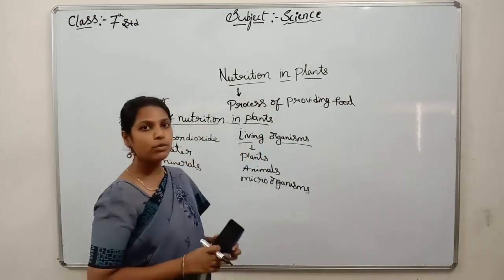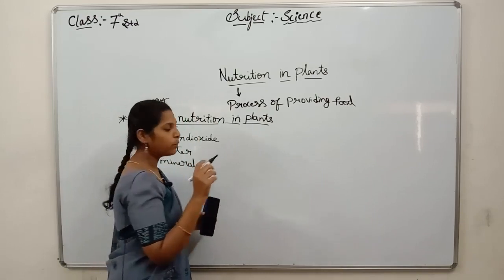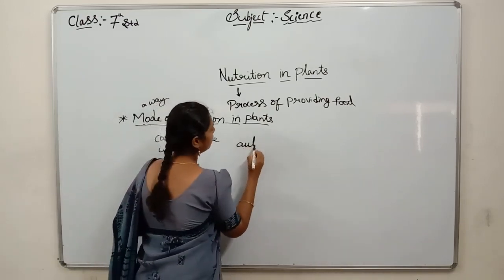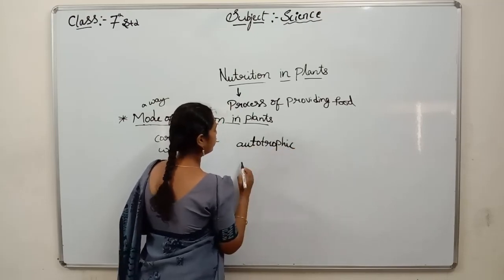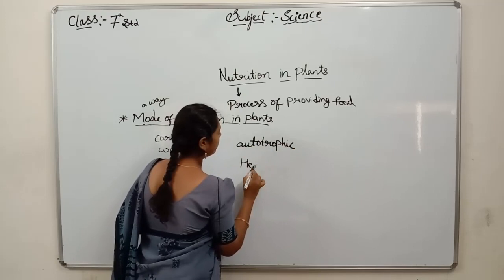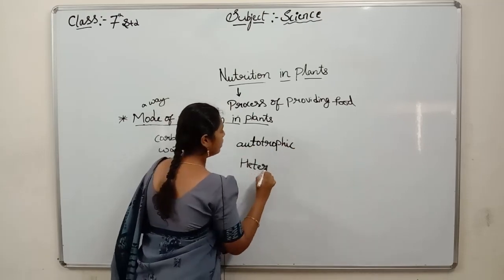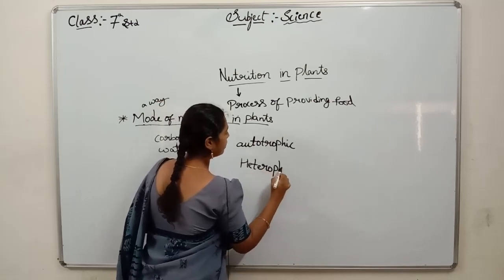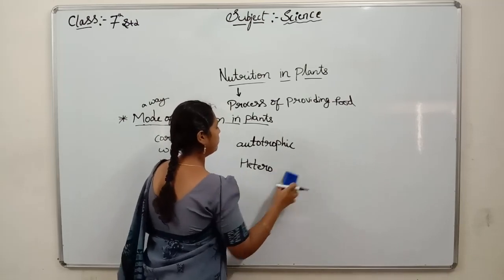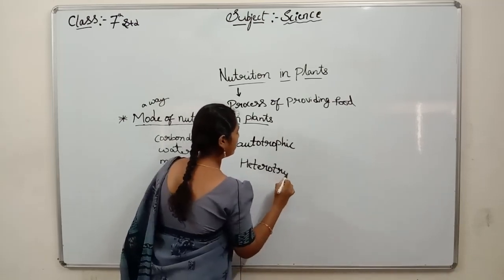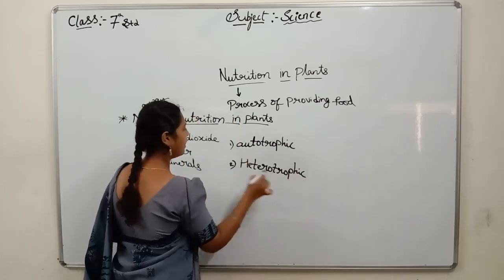Next we will see the autotrophic and heterotrophic modes of nutrition. First we will see the autotrophic mode of nutrition, next is heterotrophic.